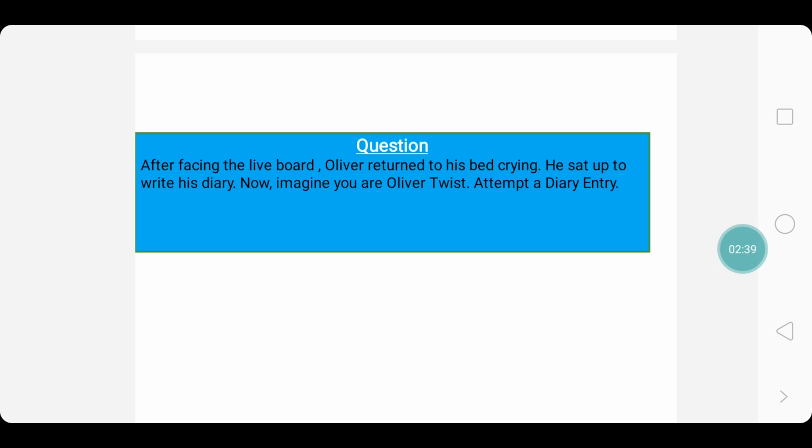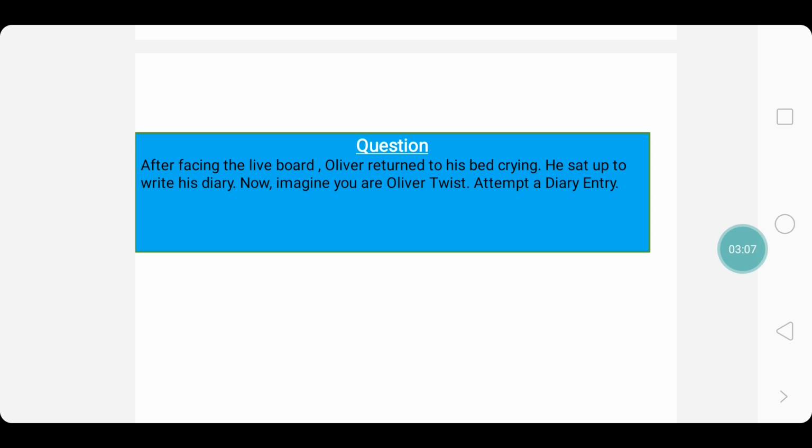They took an introduction from Oliver and had a brief meeting with him, wherein Oliver was asked a few questions. We know that Oliver didn't answer so well and then he started crying. He couldn't stop his tears. So with that crying mood, he went to his bed.